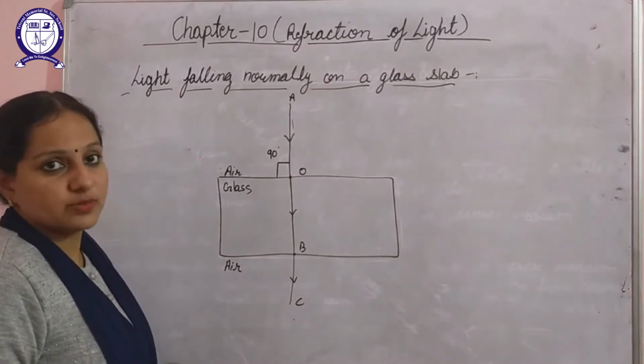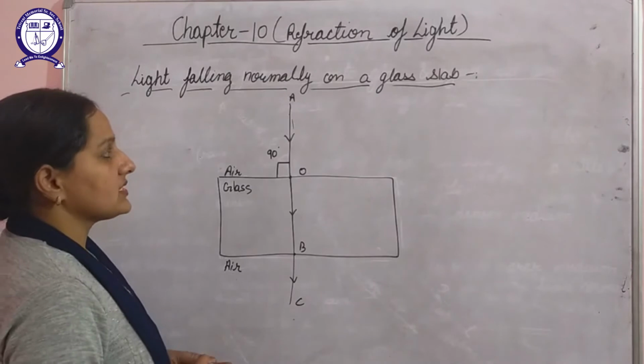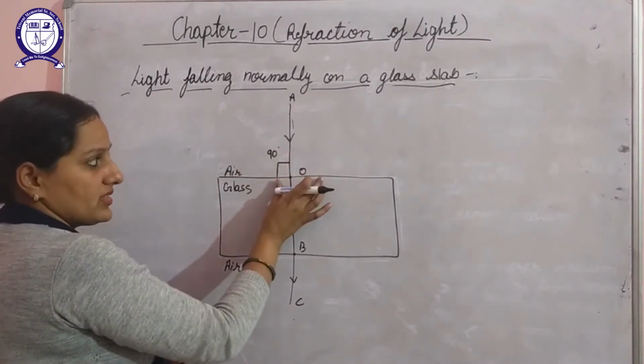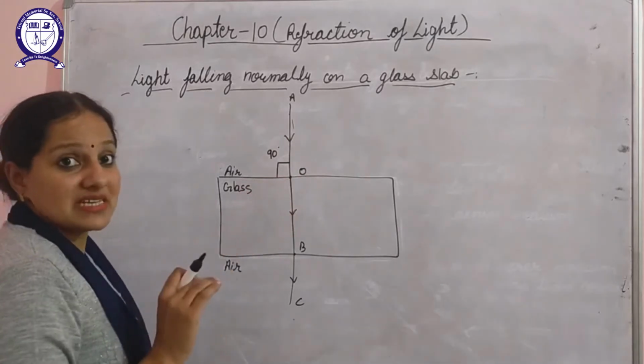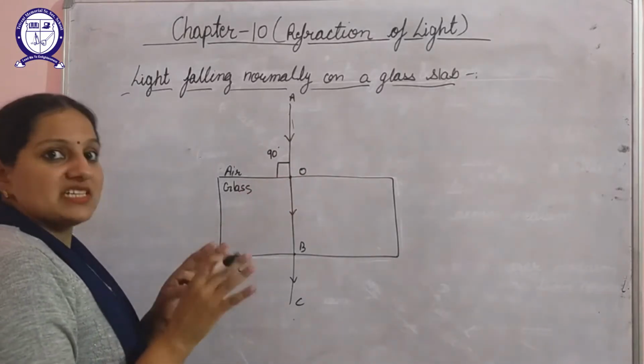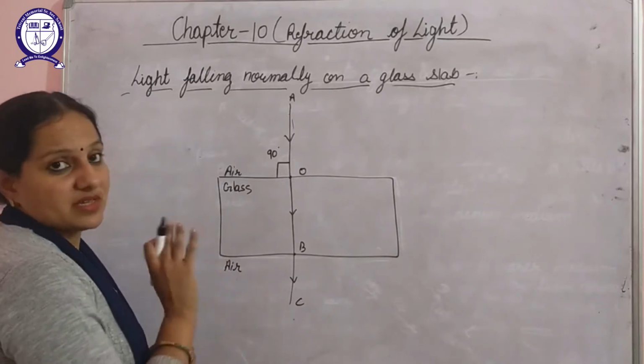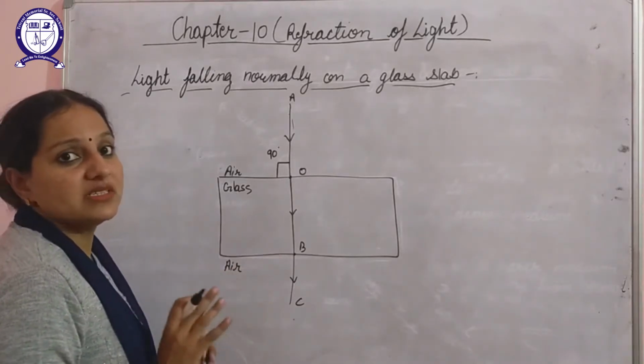will be observed. The reason for this is that in this case, the beam of light strikes the glass slab at the same time. So the complete beam of light changes its direction at the same time, hence no refraction of light will take place.